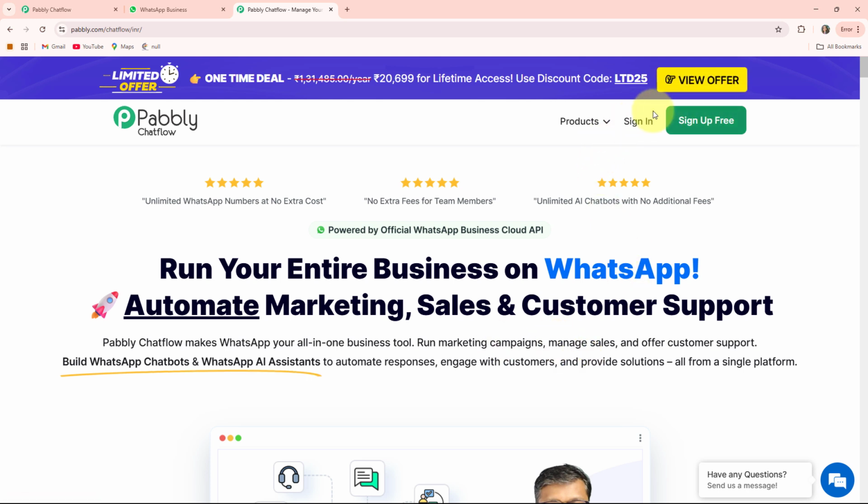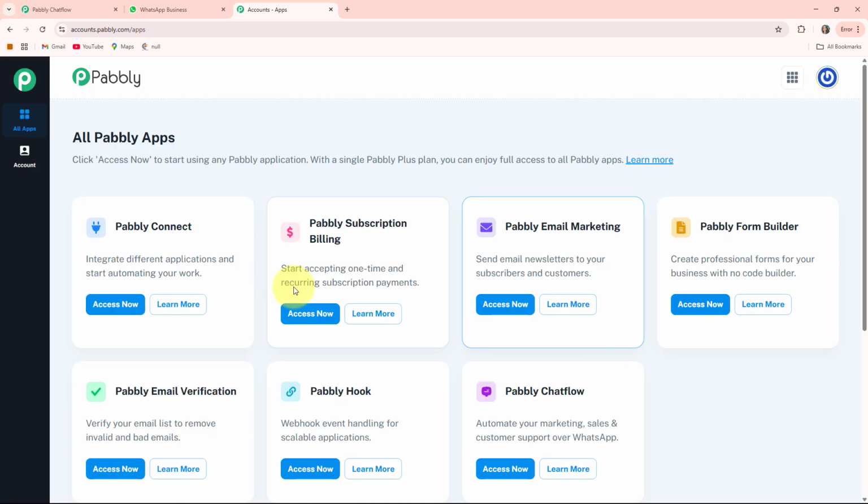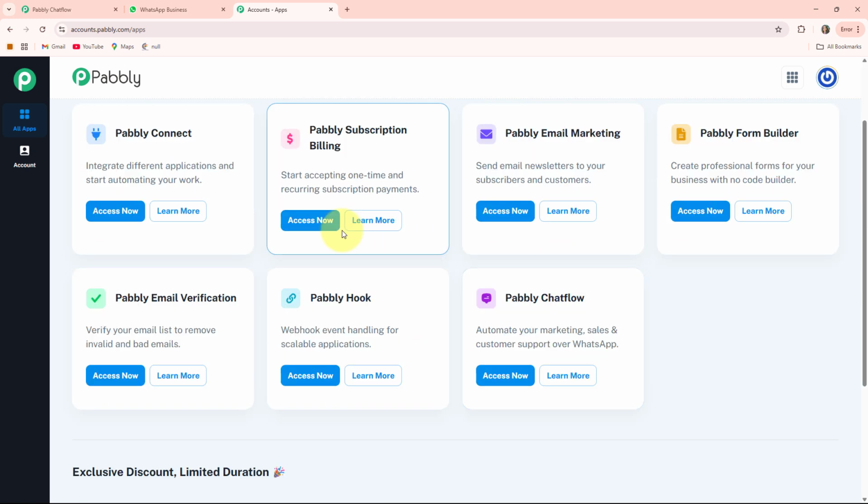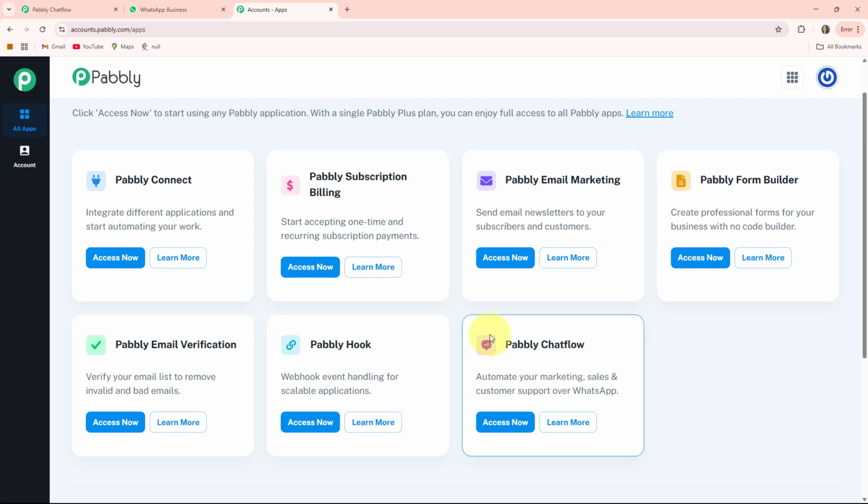Here on the right hand side you can see 2 options. One is sign in and the other is sign up. If you are a new user, then you can click on the sign up option. If you are an existing user, then you can click on the sign in option. As I am an existing user, I am clicking this sign in option. Here you can see these are all the apps that Pabbly provides to its users. As we are creating a WhatsApp chatbot, we will go into this Pabbly Chatflow box